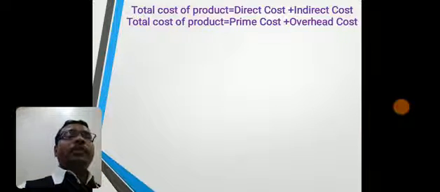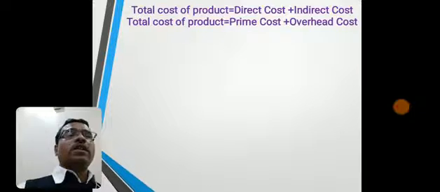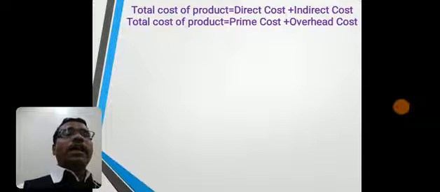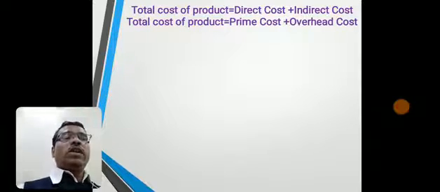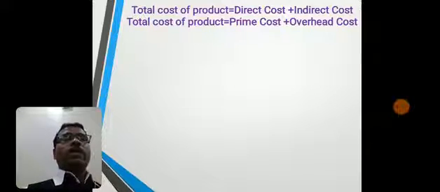And indirect cost means such costs are incurred in connection with the production, no doubt, but they are not 100% known by the name of particular product. So they are charged not directly but indirectly on appropriate basis. We are going to charge on per unit of product. So such cost is called as indirect cost. Total cost of product is equal to prime cost plus overhead cost.